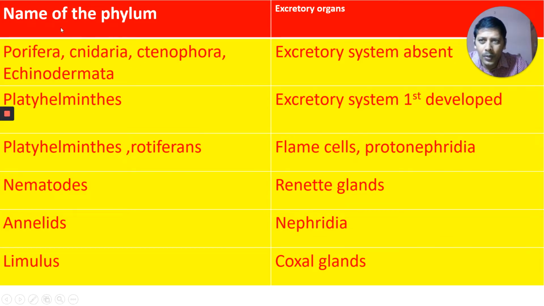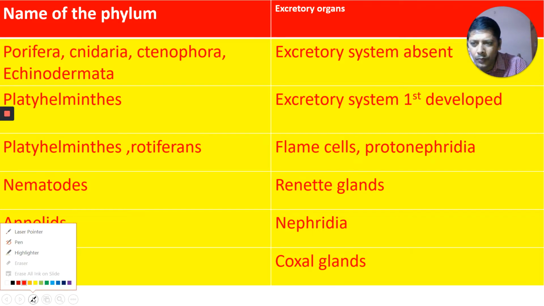On this side we have the name of the phylum, and on this side we have the excretory organs found in the animals of that particular phylum. It is a very important tabular form. You can note this down.